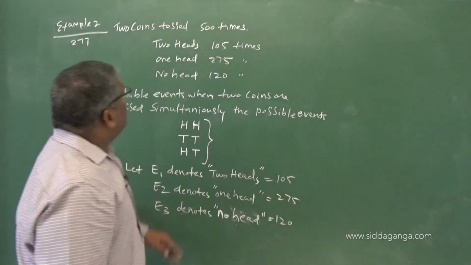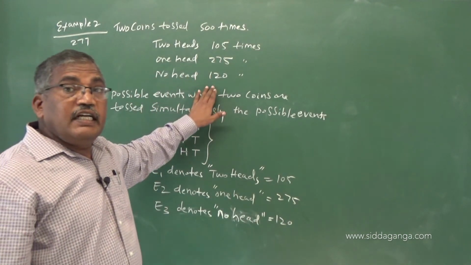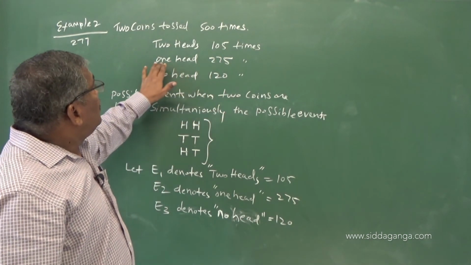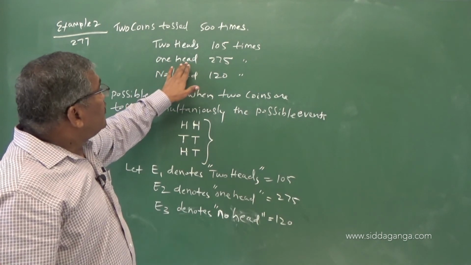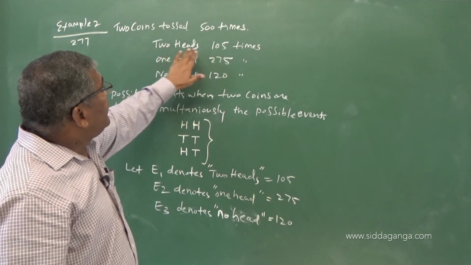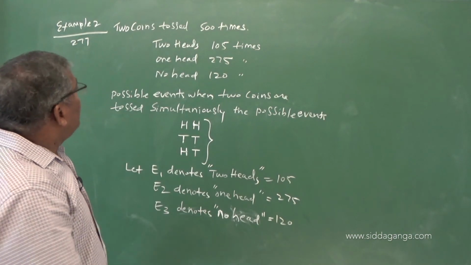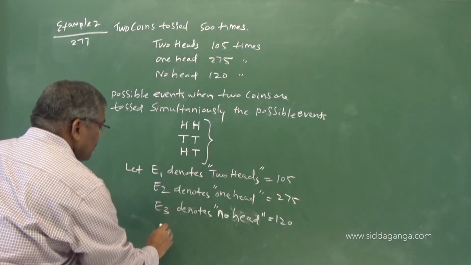That means 120 times head has not appeared, one head has appeared 275 times, two heads has appeared 105 times, and total trials 500.